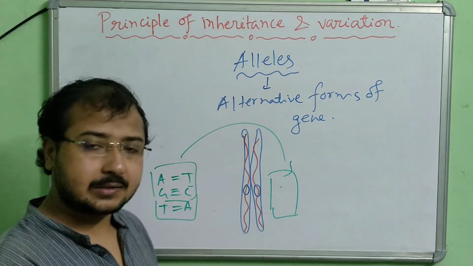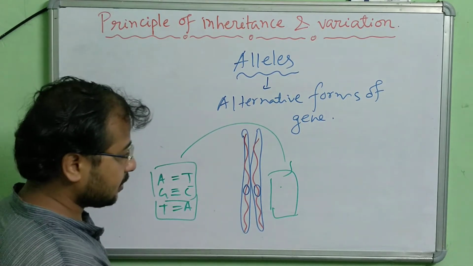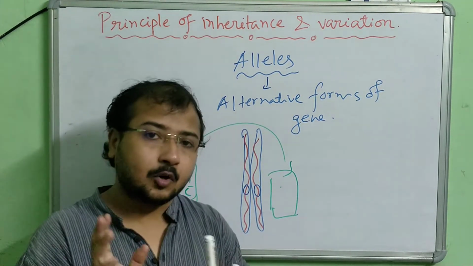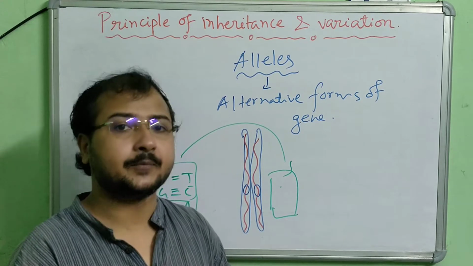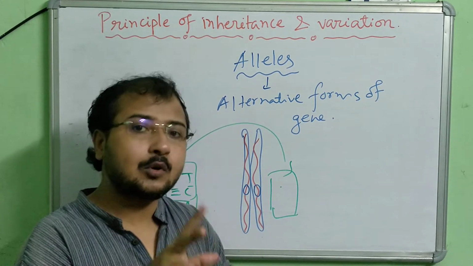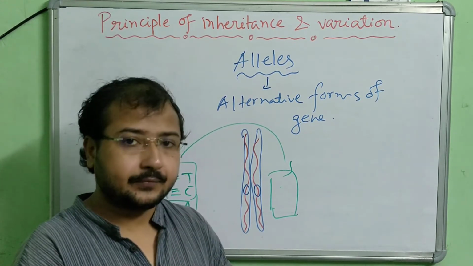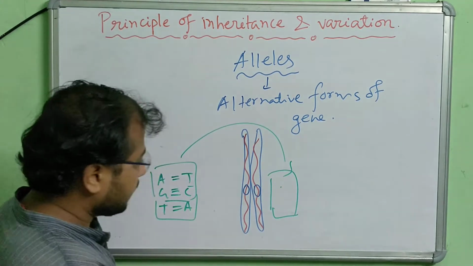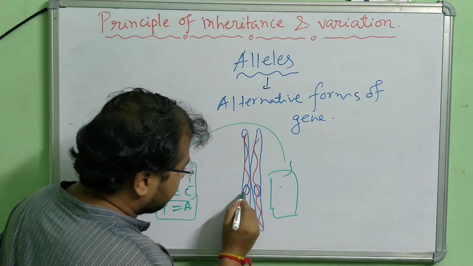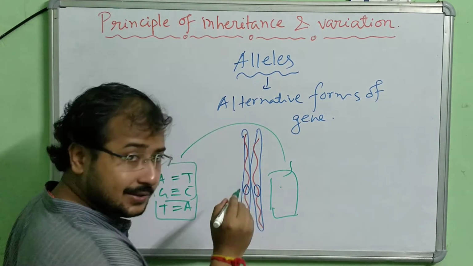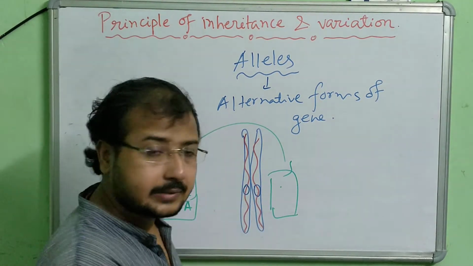In this kind of situation, where we see similar molecular structure, similar sequencing, in the same location of two different DNA, these two locations are known as alleles.